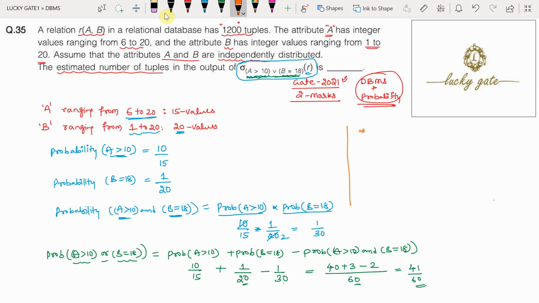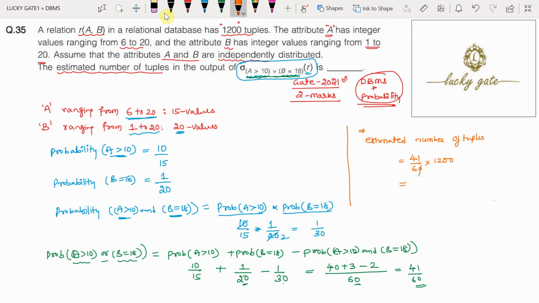Finally, we need to calculate the estimated number of tuples. The estimated number of tuples is calculated based on the probability of A greater than 10 or B equal to 18, that is 41 by 60, into the total number of tuples, that is 1200 tuples.